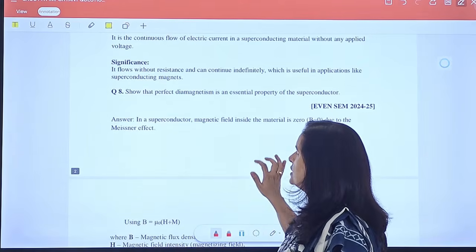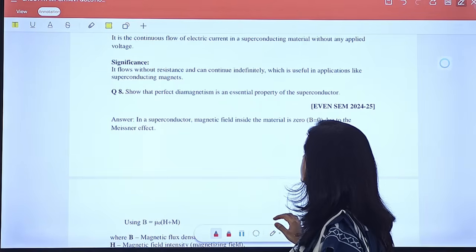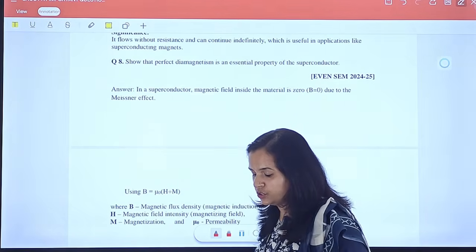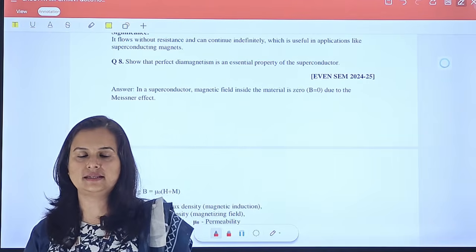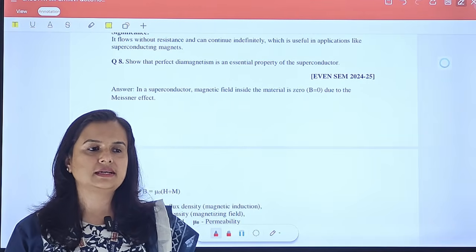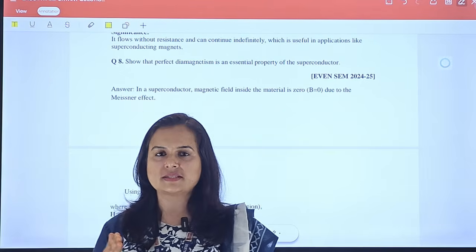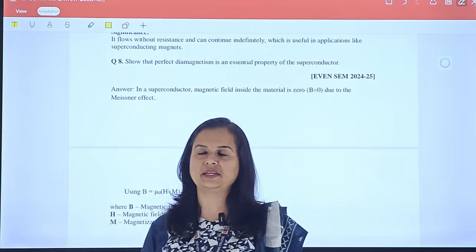The eighth question is, show that perfect diamagnetism is an essential property of a superconductor. For this, we should know the Meissner effect, which says that the superconductor expels the magnetic field. It means inside a superconductor, the magnetic field will be 0.